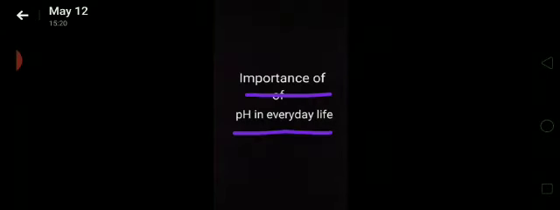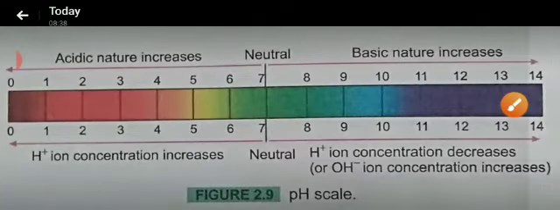Good morning class. Today we will discuss the importance of pH in everyday life. Earlier we have discussed pH. What is pH? It is the negative logarithm of the concentration of H plus, and we have seen the different values: at 7 the substance is neutral, above 7 the substance is basic, and below 7 the substance is acidic. You can understand this by seeing this figure.